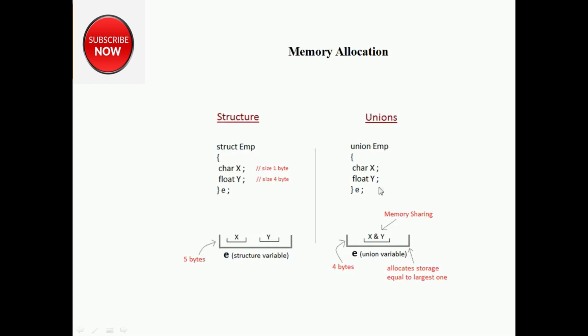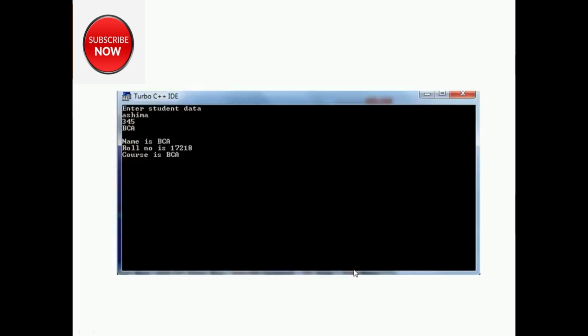But in case of union, the largest memory is allocated. So out of 1 and 4, which one is the largest? 4. So in this, the allocated memory is 4 bytes, right? That was the reason why the output is like this. At the end we have entered BCA. So the shared memory is being overwritten with BCA, and that's why we have this output. Name is BCA and this is its conversion, and then course is BCA.